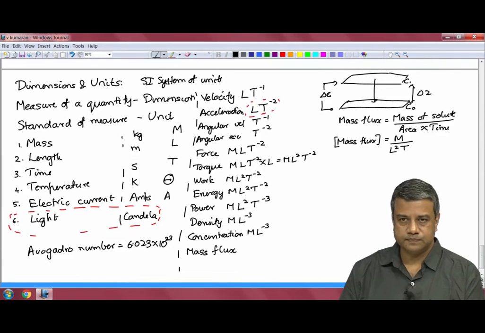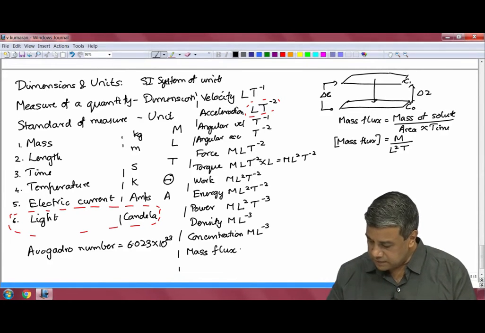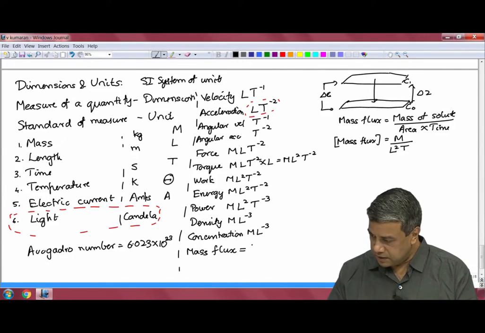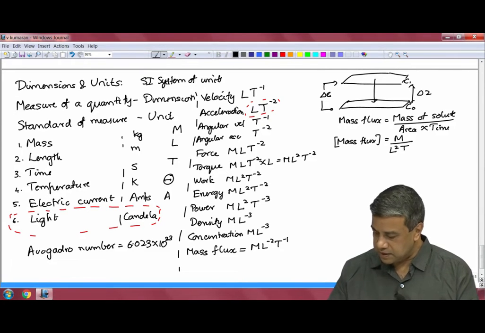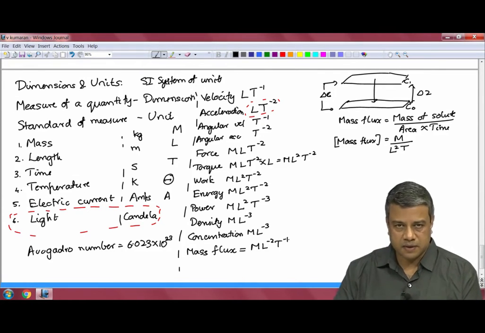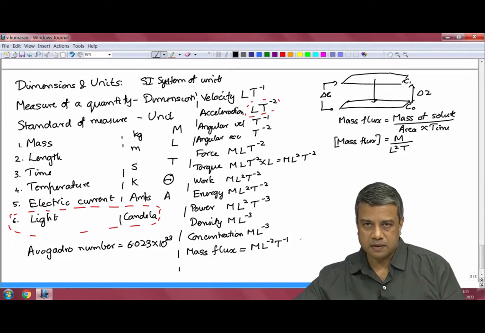Therefore, the mass flux has dimension M L power minus 2 T inverse, the mass transported per unit area per unit time.